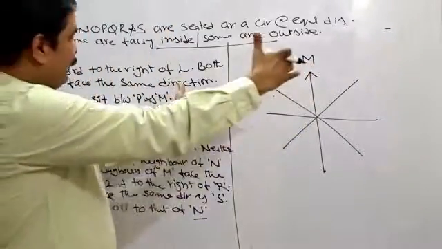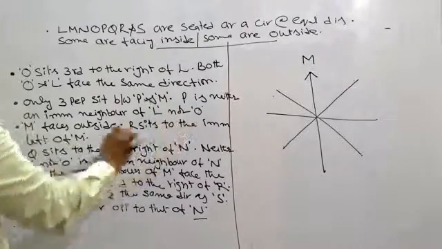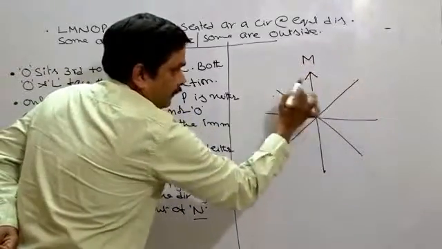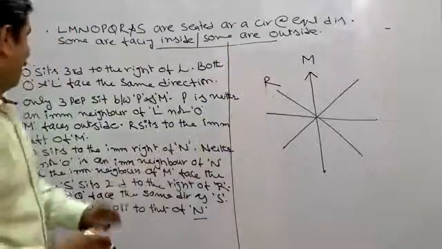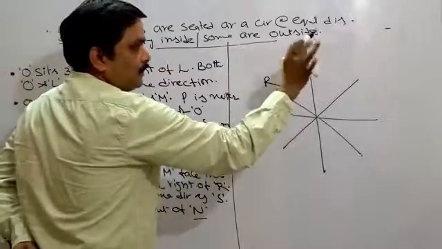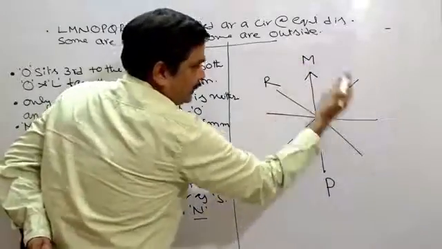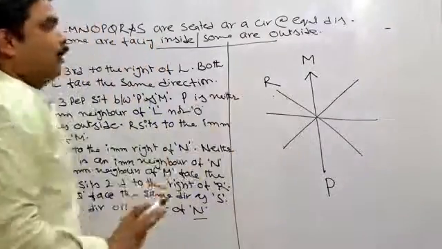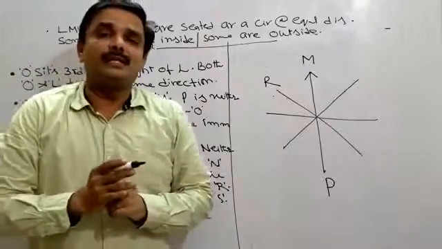Alright. Now what is the related information here? The next very related information is the third one they have given. R sits to the immediate left of M. Now this is M, right side, left side, it must be R. This place is confirmed. And the other one we can take here. Only 3 people sit between P and M. What's the meaning of that? As we have discussed just now, this is M, it must be P, either on the right side or on the left side, with 3 persons seated between P and M. Okay, this is over. Then after that, is there any other information which is related to this one?